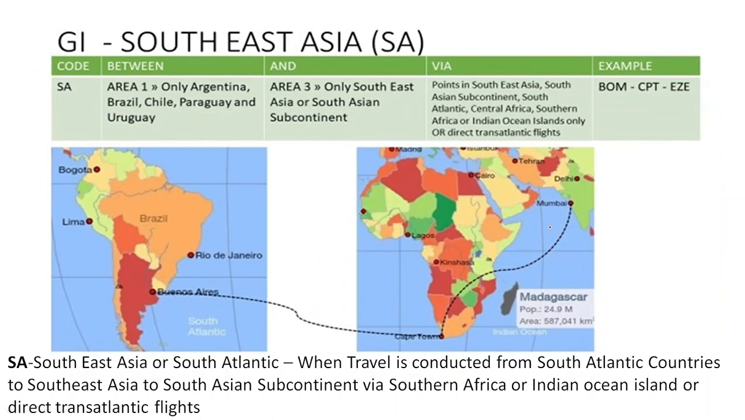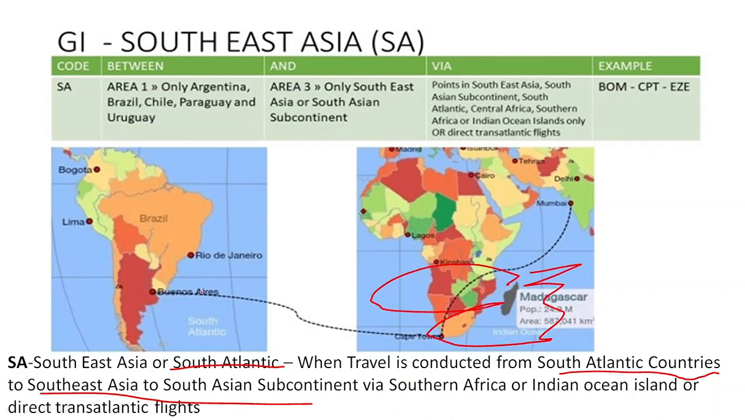Next we have Southeast Asia, or we can say South Atlantic. For South Atlantic, travel should be from South Atlantic countries to Southeast Asian countries or the South Asian subcontinent, by South Africa, Central Africa, Indian Ocean Islands. Here, when the journey is from Area 1, only the South Atlantic sub-area, and Area 3 by South Asian subcontinent, South Africa, Central Africa, Indian Ocean islands, when a journey of this kind is there, then the GI will be Southeast Asia, or we can say South Atlantic.